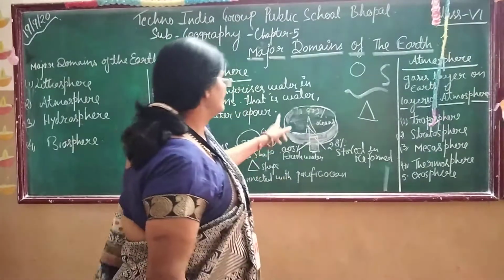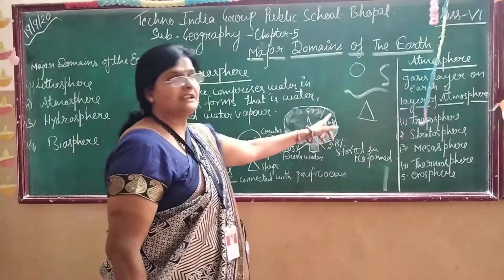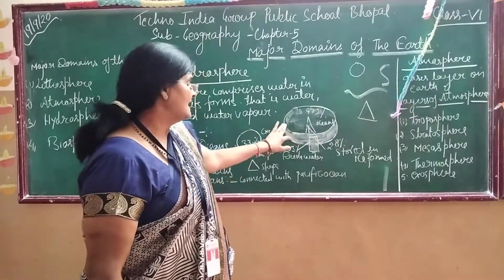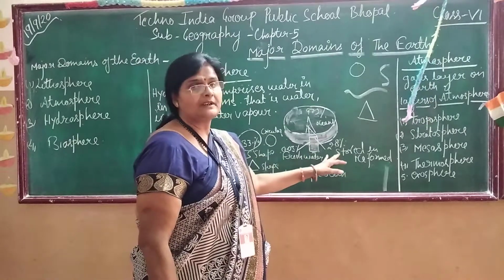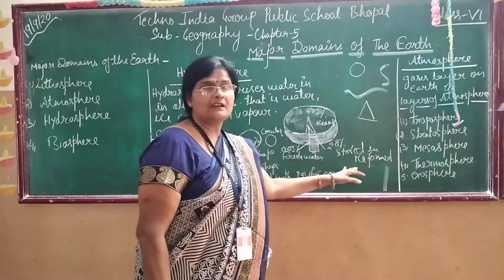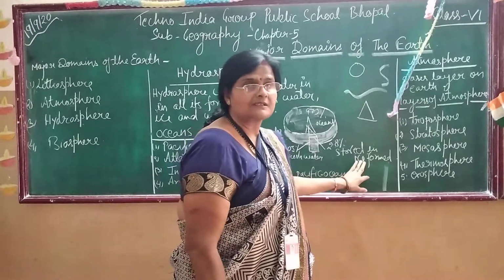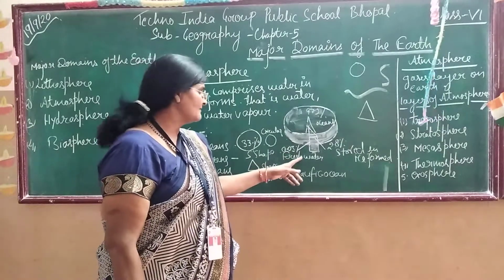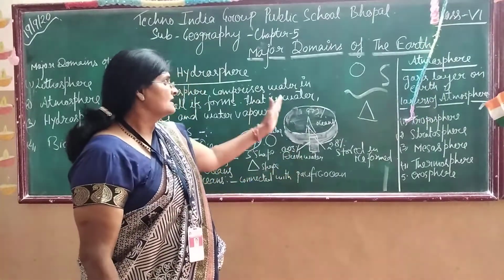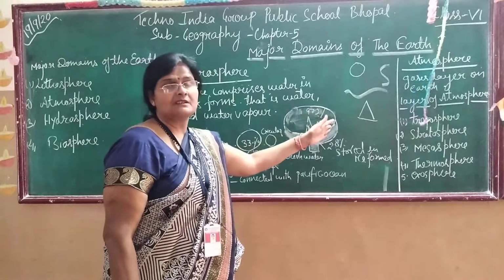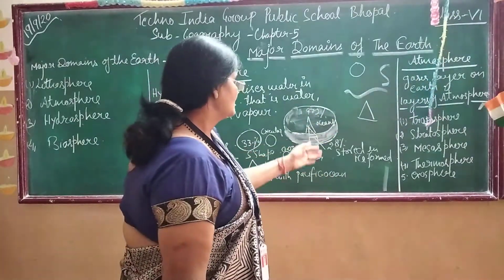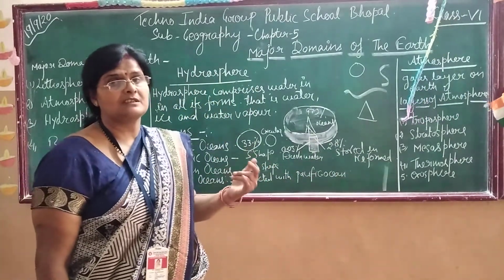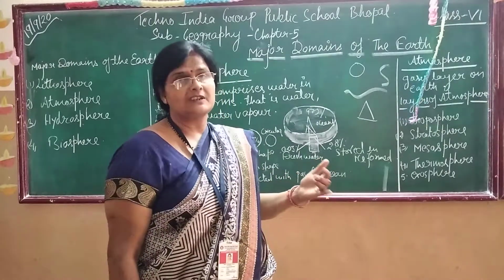You can see here, 97.2% of the water is in the oceans, 2.8% is stored in the form of ice, and we receive only 0.3% fresh water, which we can use.